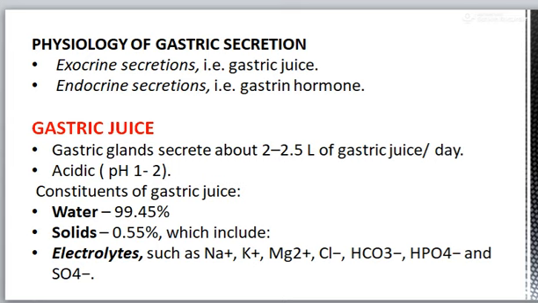There are two types of gastric secretion. One is exocrine and second is endocrine. In exocrine secretion, gastric juice is secreted, and in endocrine, gastric hormone is secreted.